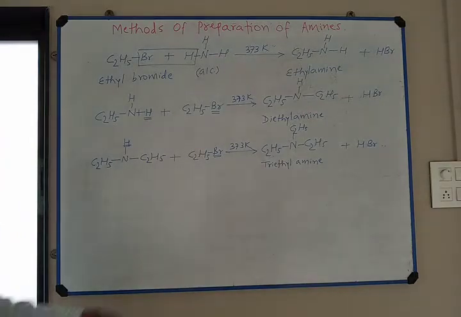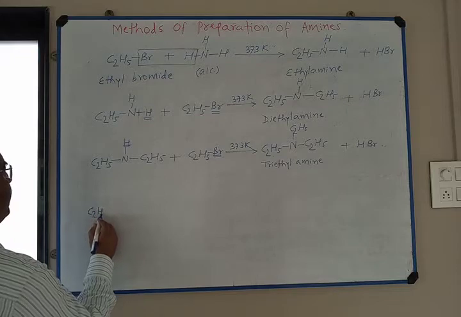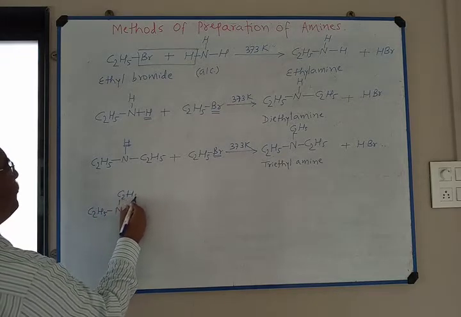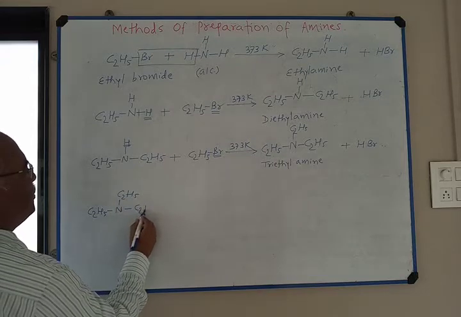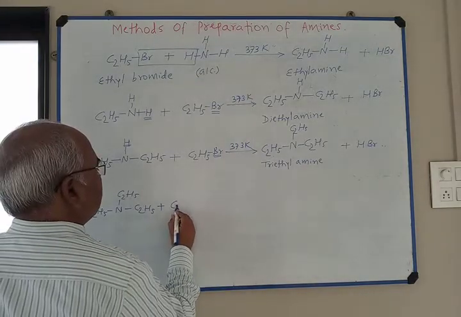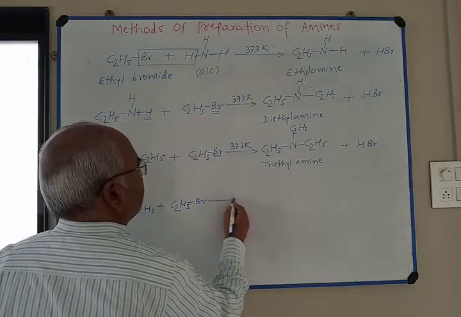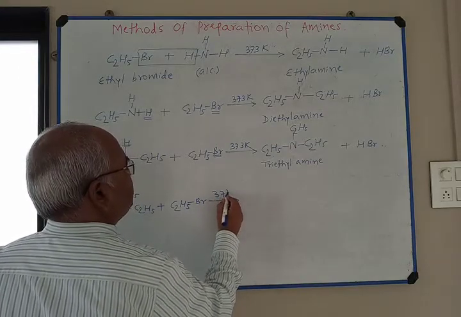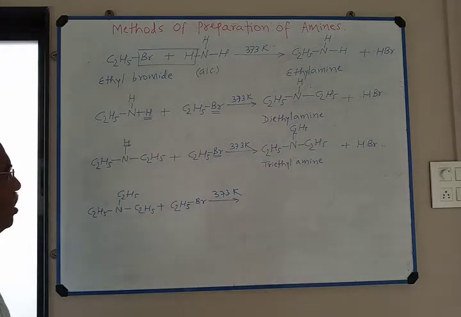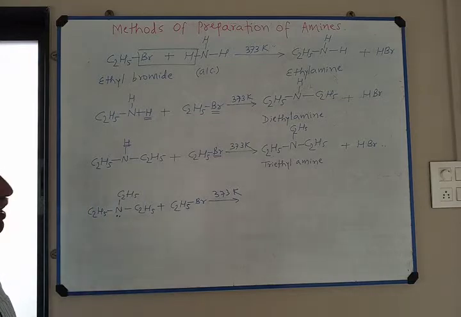Now you see this triethylamine, (C2H5)3N, again combines with ethyl bromide at 373 Kelvin. The nitrogen atom of amines contains a lone pair of electrons.